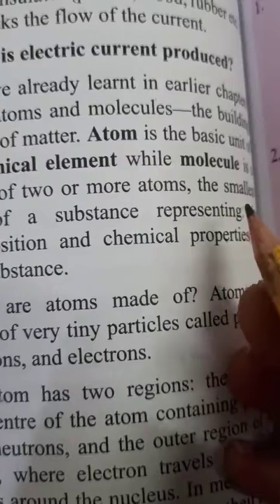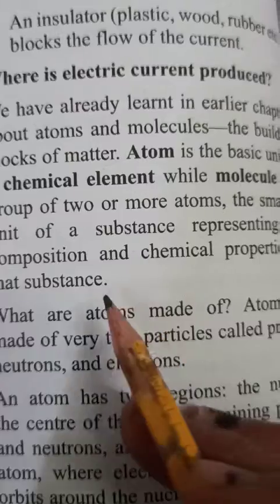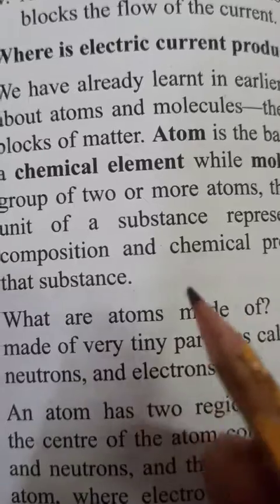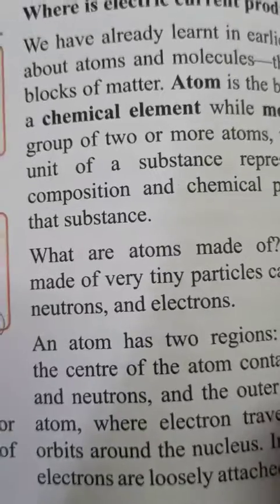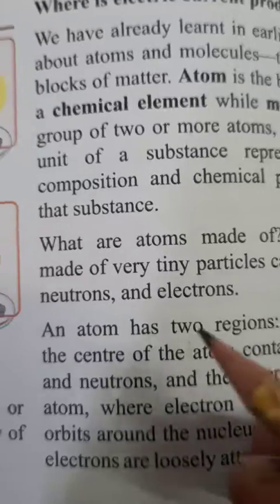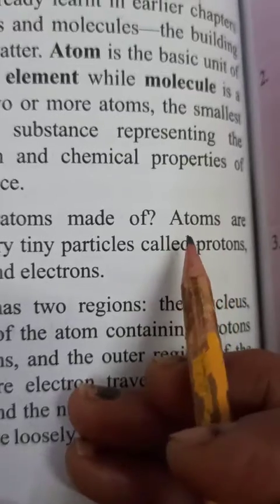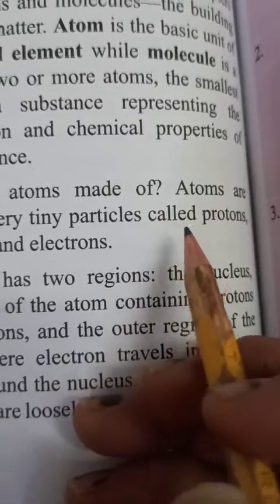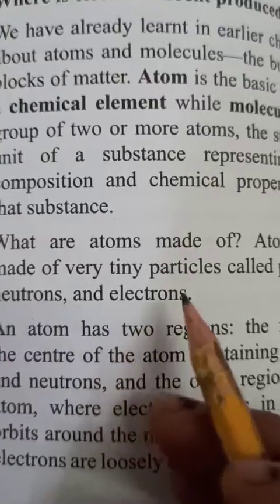So atoms are mainly important, that is, which kinds of atoms are present in any molecule. So next is, what are atoms made of? Children, atoms are made of very tiny particles called protons, neutrons and electrons.